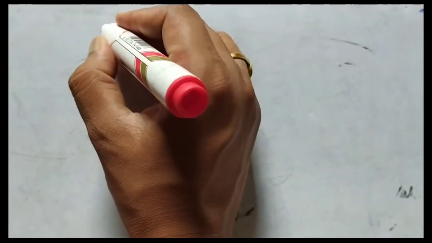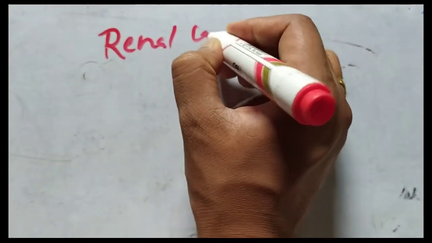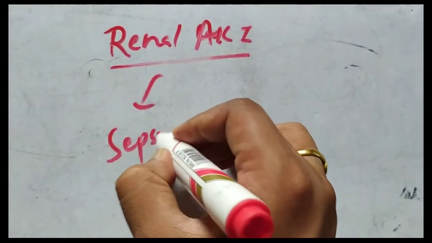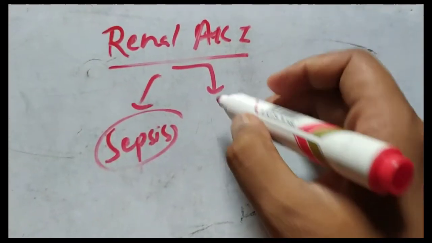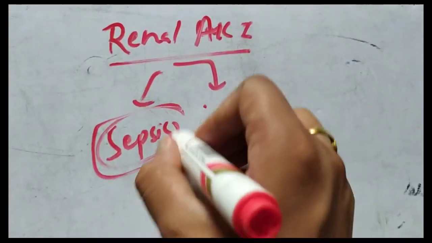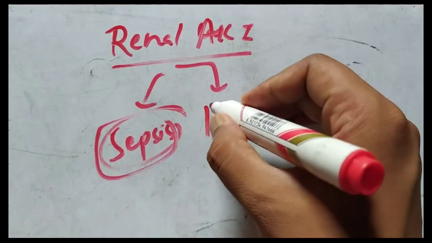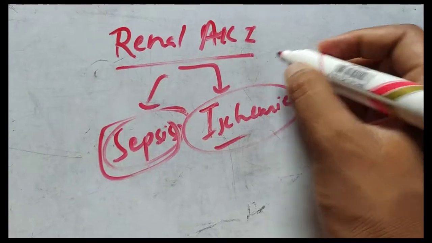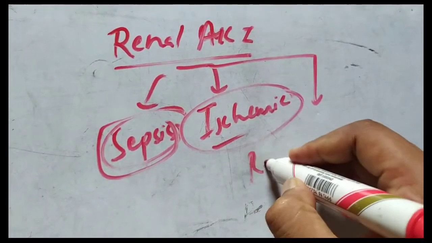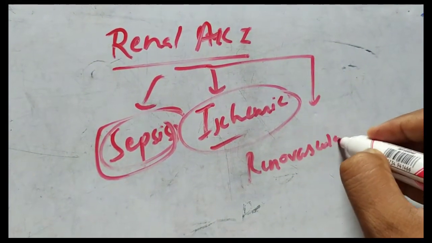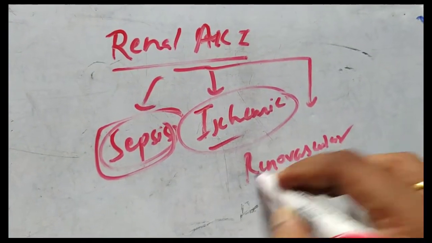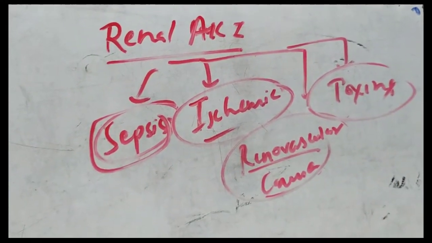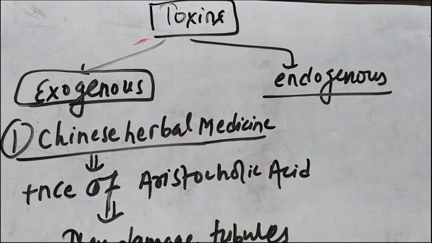Now, in the renal causes of AKI, we talked about sepsis. Sepsis was discussed in the previous video. In this video we talked about the ischemic causes, and we also talked about the renovascular causes. And now we will talk about the toxins that damage the kidney.